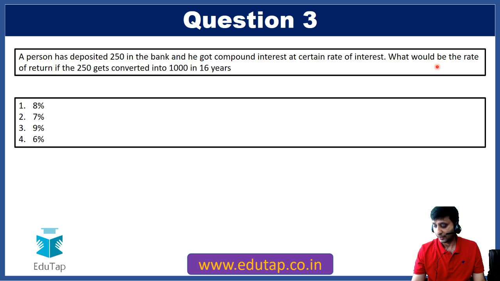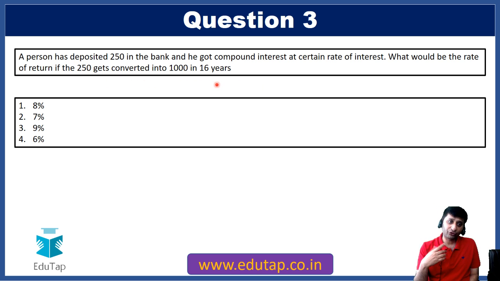If you are not able to attempt this question with any trick, then it would be very cumbersome to attempt this question. Right. So let me explain this. The question is very simple, that a person has deposited 250 in the bank and it will get converted into 1000 in 16 years, and you have to basically find what is the rate of interest at which 250 would get converted into 1000 in 16 years.